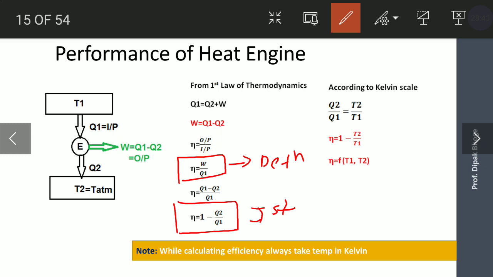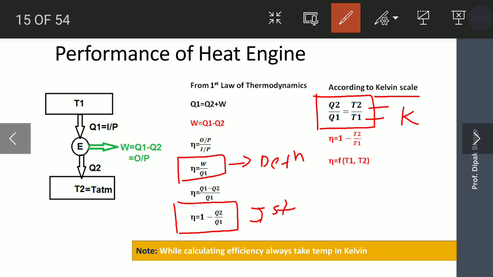Now, according to the Kelvin scale, the ratio of heat transfers is equal to the ratio of temperatures. This is called the Kelvin scale or absolute thermodynamic temperature scale. From the Kelvin scale, we can write Q2 by Q1 is equal to T2 by T1. In these equations, all temperatures, that is T1 and T2, are in Kelvin.